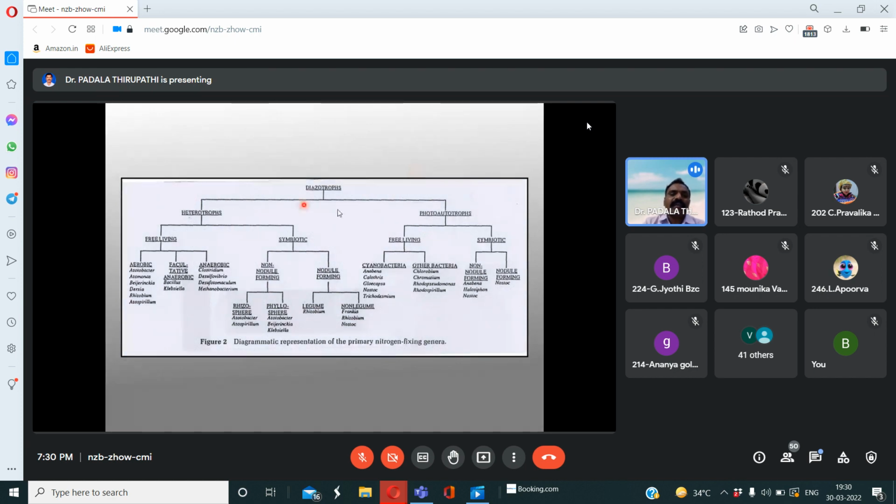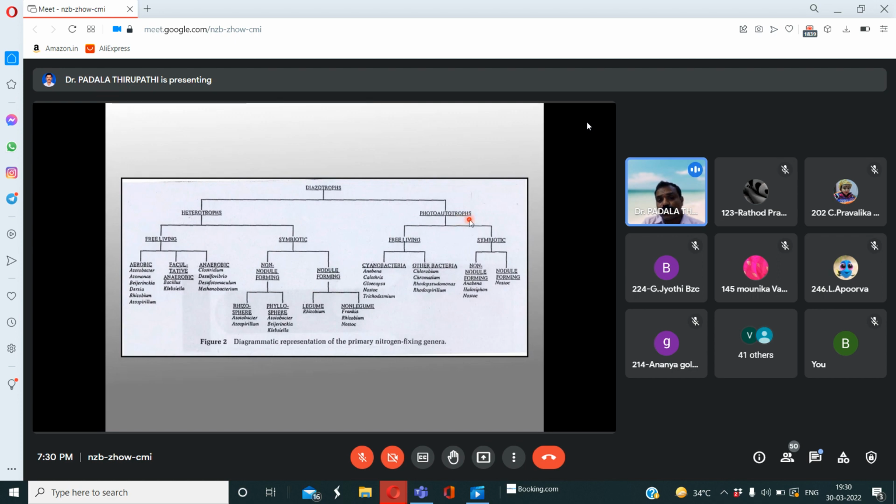So some of the bacteria may be heterotrophs, may be photoautotrophs. If they are heterotrophs, maybe they are free-living bacteria or symbiotic bacteria. If they are photoautotrophs, maybe free-living or symbiotic bacteria. If they are symbiotic bacteria, they are associated with legume plants or with non-legume plants.